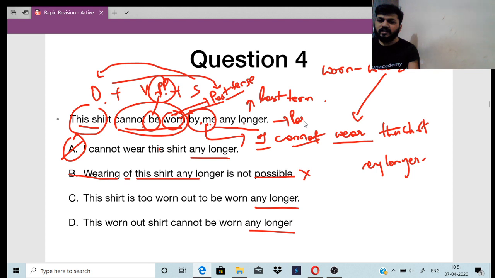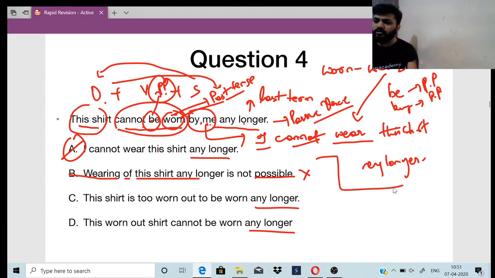This voice is itself in passive voice, right? Because you have a past participle, right? Be, being, all these are called past participles, right? Third form of the verb. This is already known here, so this will be passive voice. Convert this into active voice. I cannot wear this shirt any longer. Okay. The present tense of were will be wear. Clear, everyone? Shall we move on to the next one? Right, everyone gave the right answer itself.